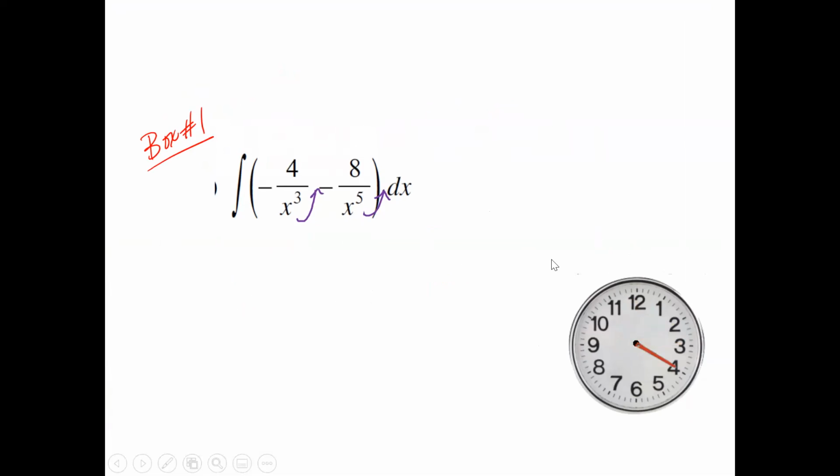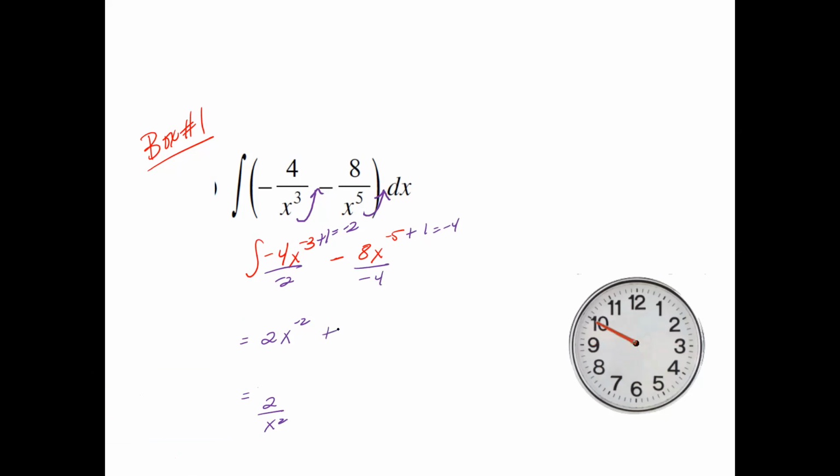Okay, so I'm just going to go over this with you. If you move that up, you have a negative 4x to the negative 3rd, minus 8x to the negative 5th, and we're going to find the integral of this. So we're going to start off easy. Plus 1 gives me a negative 2 divided by negative 2, which is going to give you a positive 2x to the negative 2nd power, which I can go ahead and put 2 over x squared. Same thing on the second part. Plus the 1 gives me a negative 4 divided by the negative 4, and I have a positive 2x to the negative 4th power. You want to bring that down, so plus 2 over x to the 4th power plus c, and that is your answer.